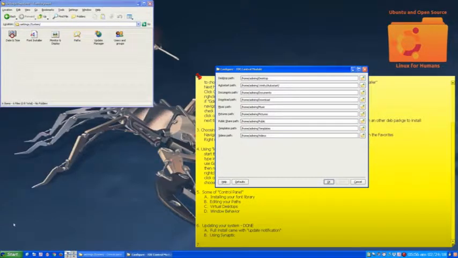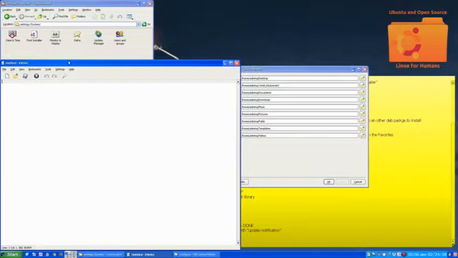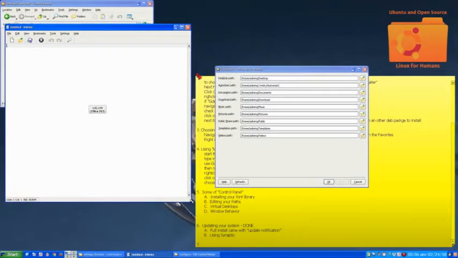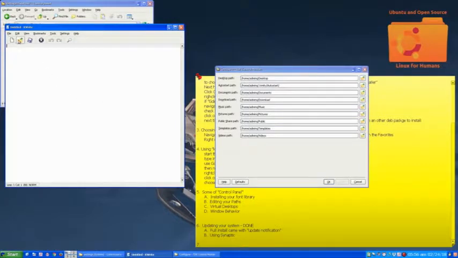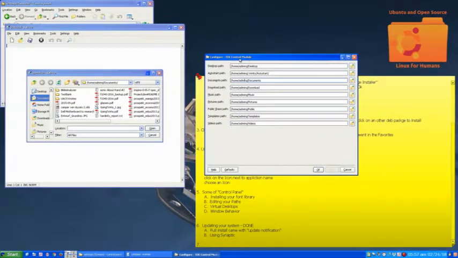So temporarily in my favorites, I put kwrite. And if I click open, it goes to home, my user directory name, admin Q, and Documents. Well, this is what I have set up over here on the right in the TDE control module for paths.